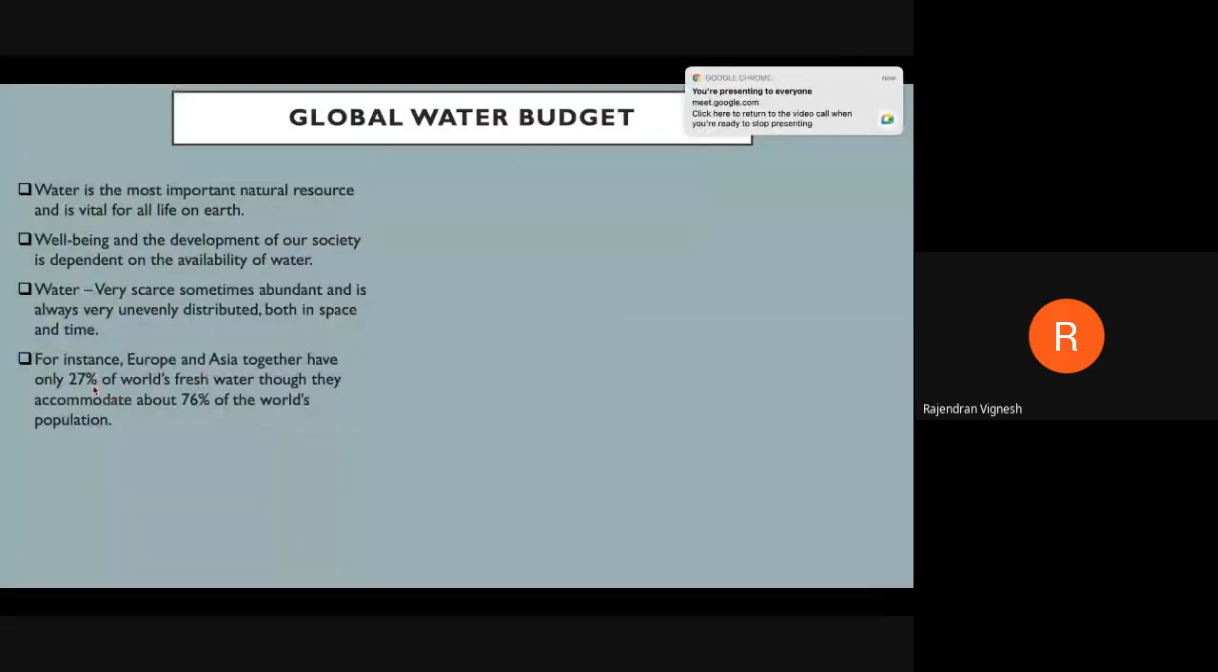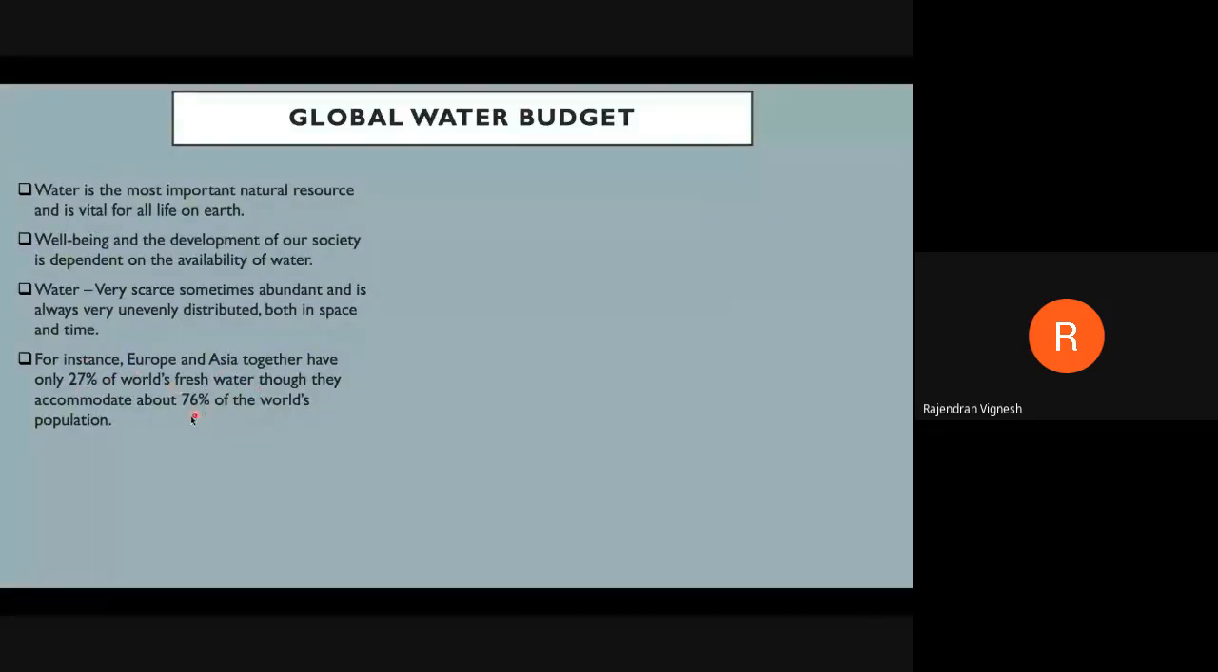So next one. This is the example which I gave here, that is, Kerala and Rajasthan, where spatial variability is there. We told that water is very scarce. How is it very scarce? In the Asian countries, we know we are hugely populated. In the world, we have only a small amount of water. In Europe and Asia, only 27% of fresh water is available.